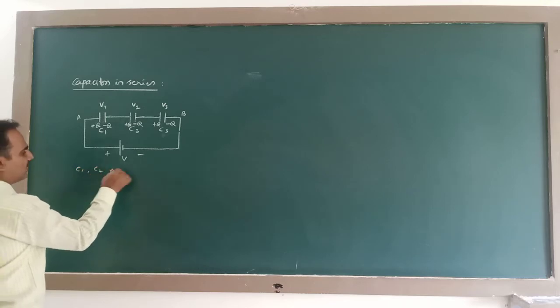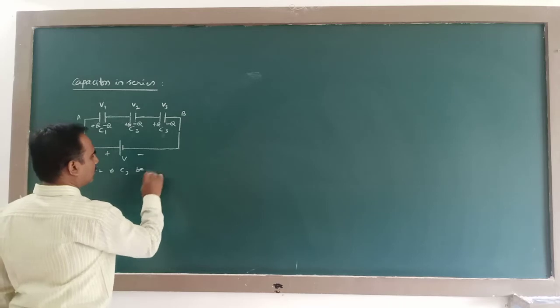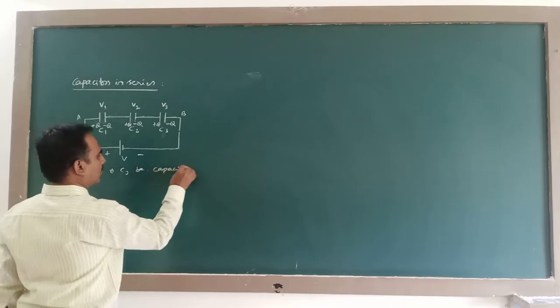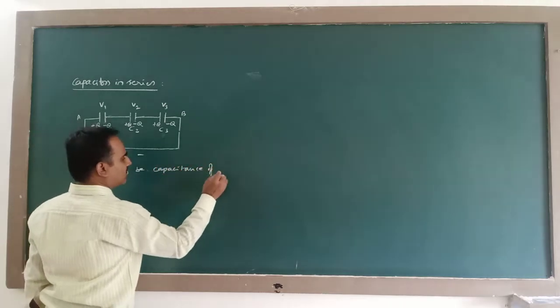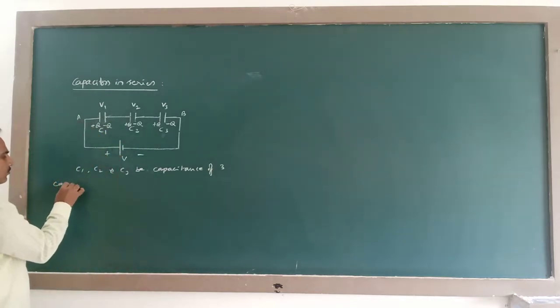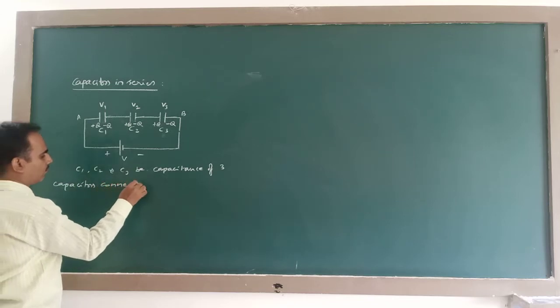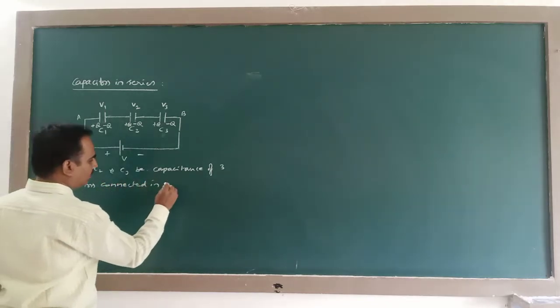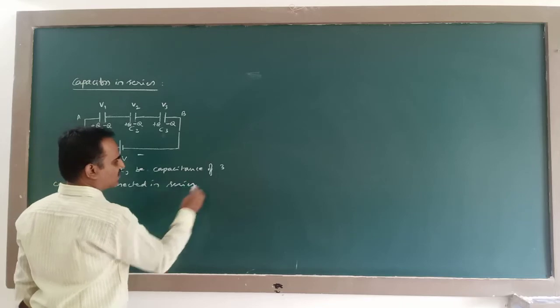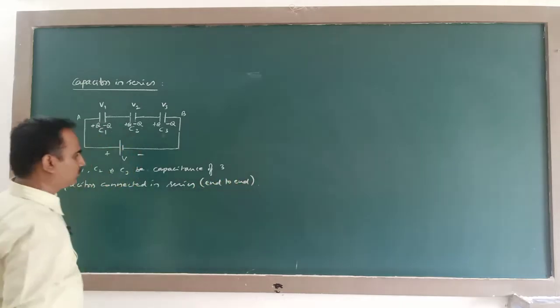Let C1, C2 and C3 be the capacitance of three capacitors connected in series. Series means end to end. Keep this in mind.